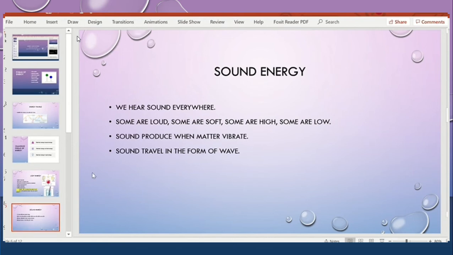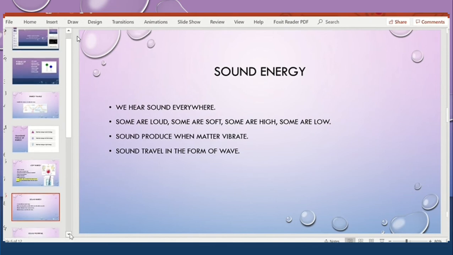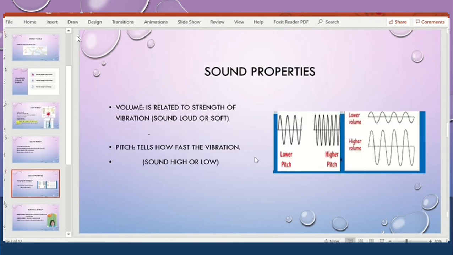Sound travels also in the form of waves. The properties of sound are volume and pitch. Here I am going to discuss the vibration, and what will happen if the vibration is high or low. For example, if you hit the drum, vibration will occur, which means the surface of the drum starts vibrating.